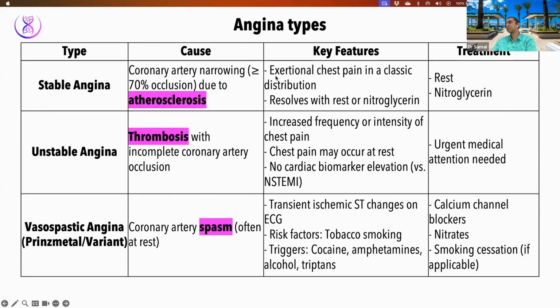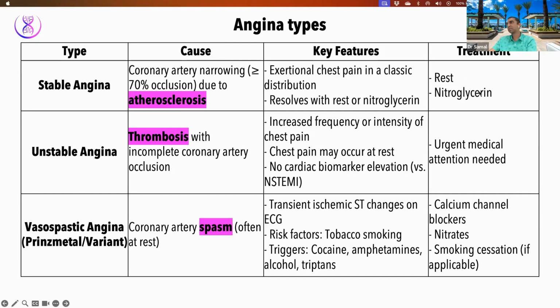So atherosclerosis. And what will the patient come to you with? Remember the question that you saw? Exertional chest pain. What is this word exertional? How will the patient talk to you about it? The patient will say, I have chest pain when I walk, maybe half a mile, or on my evening walks, or 2 flights of stairs, or something like that. So exertional chest pain, on some physical activity. And this resolves with rest or nitroglycerin. That is going to be given to you in the clinical history or the question.